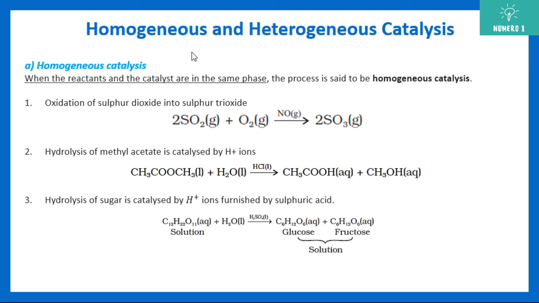Now let us look at the types of catalysis. First is homogeneous catalysis. Homogeneous catalysis is when the reactants and the catalyst are in the same phase. Remember that we are not talking about products at all. We are talking only about the reactants and catalyst being in the same phase. For example, in this reaction we have gaseous phase, gaseous phase, gaseous phase. This is the oxidation of sulfur dioxide into sulfur trioxide in the presence of NO, which is also a gas.